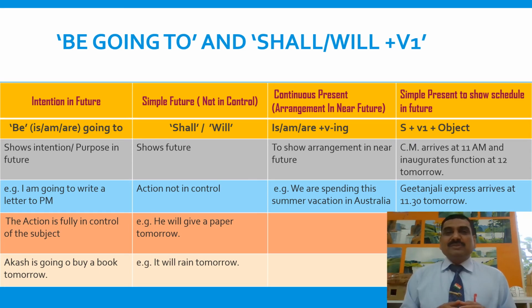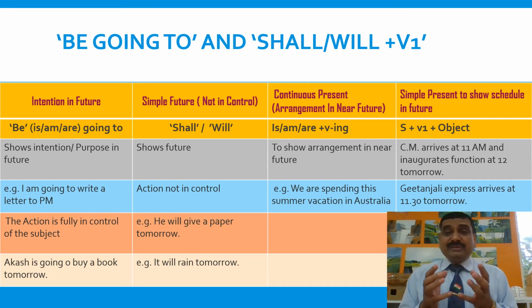Continuous present tense you can use to show planning in the near future. For example, we are spending this summer vacations in Australia. So these summer vacations are in future, but we are planning to spend them in Australia. So continuous present may sometimes be used to show arrangement in near future.